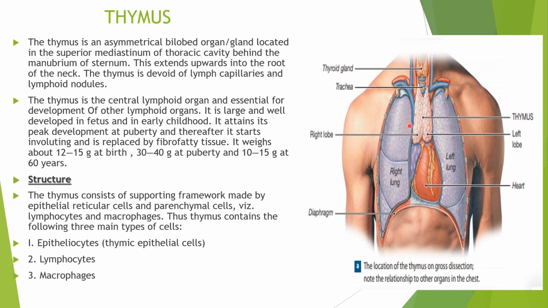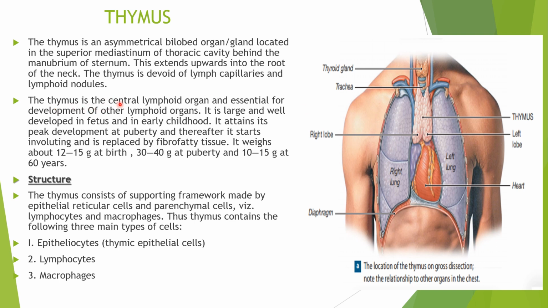So this is the superior mediastinum. Actually, the mediastinum is a space between the two lungs. So it is located in the superior mediastinum behind the manubrium sterni. The sternum, the breastbone, has been removed. So behind the manubrium sterni, you find this thymus. It extends upwards into the root of the neck. The thymus is devoid of lymph capillaries and lymphoid nodules.